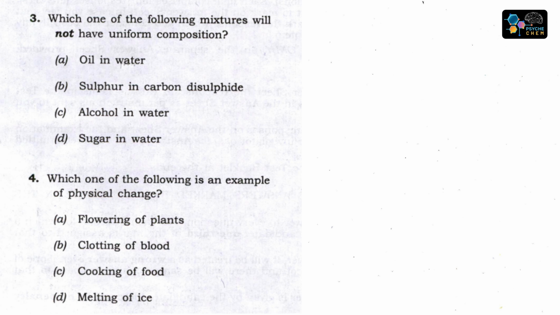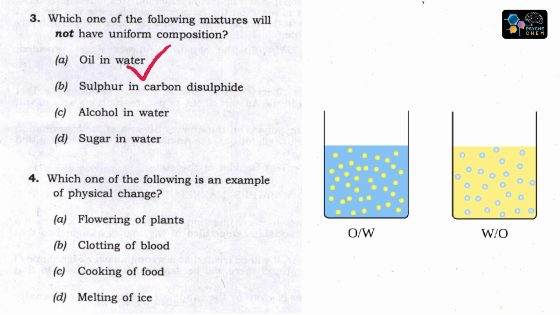Next question, which one of the following mixtures will not have uniform composition? Oil in water, sulfur in carbon disulfide, alcohol in water, sugar in water. So the right answer is A, oil in water. Because you know the heterogeneous mixtures and the homogeneous mixtures, heterogeneous mixtures are not uniform and oil in water is a heterogeneous mixture. Examples are sand and sugar, salt and gravel, ice cubes in a drink, a mixture of oil and water. They are heterogeneous mixtures and they can't be mixed uniformly.